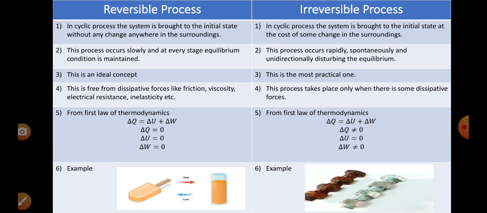Every change will become zero. But whereas in a reversible process, we may not give heat, that is, change in heat is zero, work done may be zero. Here, the heat can be given, change in heat is not equal to zero, work done may be there, it is not equal to zero, but change in internal energy is zero. This we can understand. That is, the temperature condition remains constant.